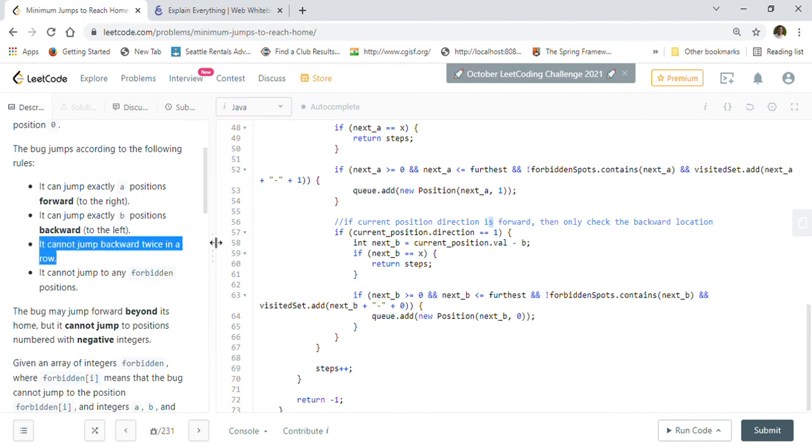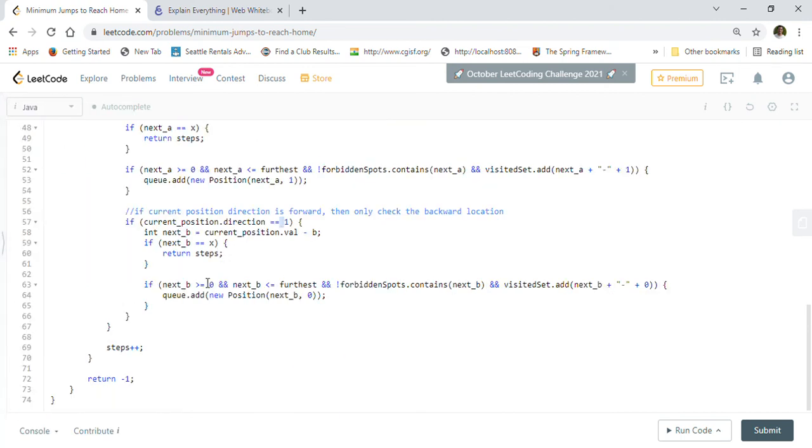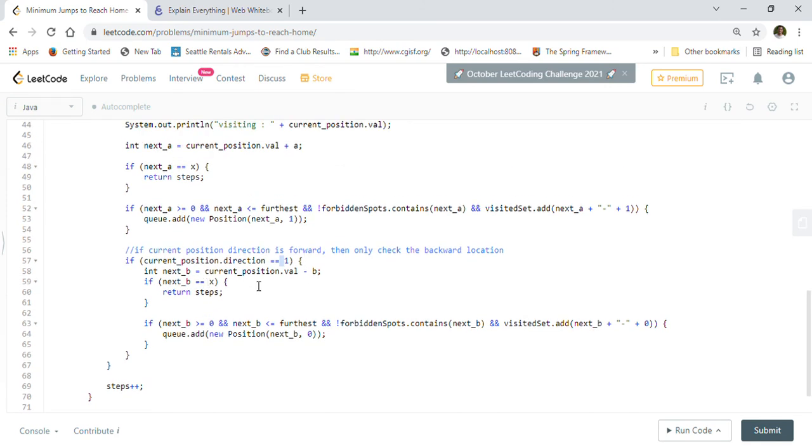So this assures that it cannot jump twice consecutively, because it will always check the direction before it goes backward. So if we are already standing on a position where we came from a backward direction, then we will not go backward again, basically, right?